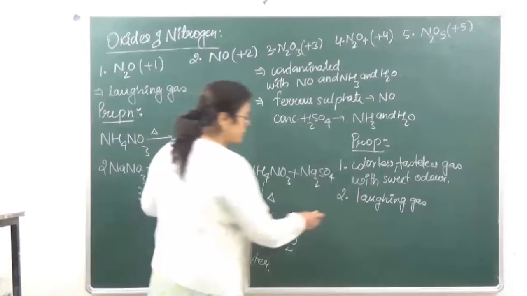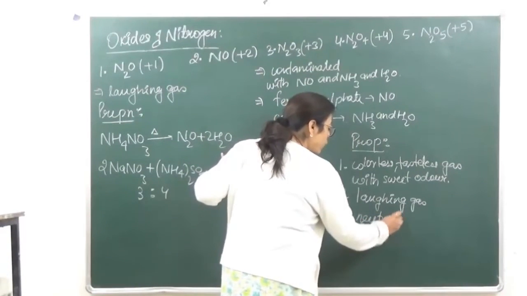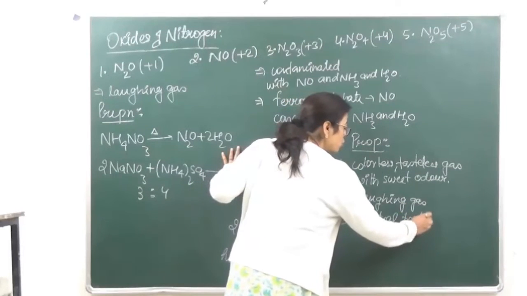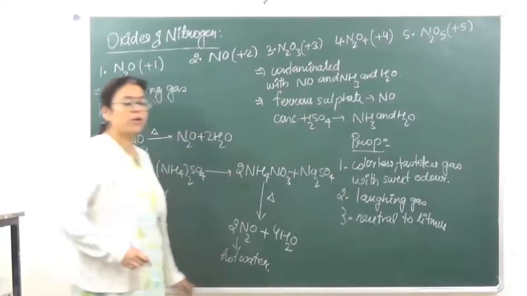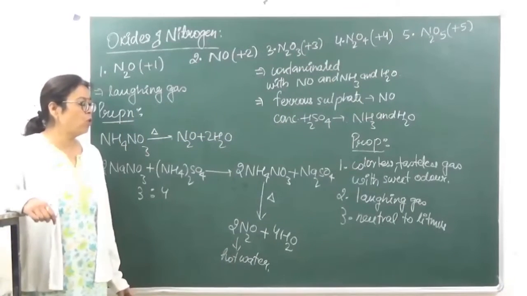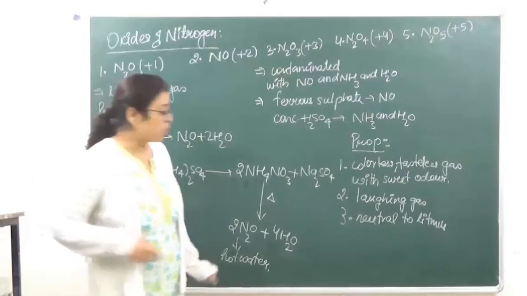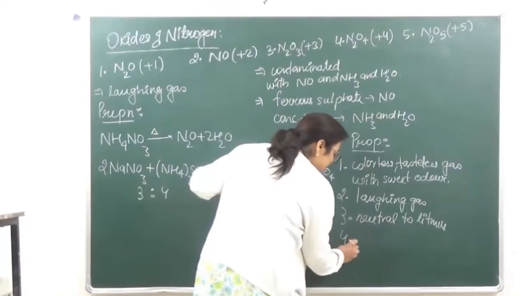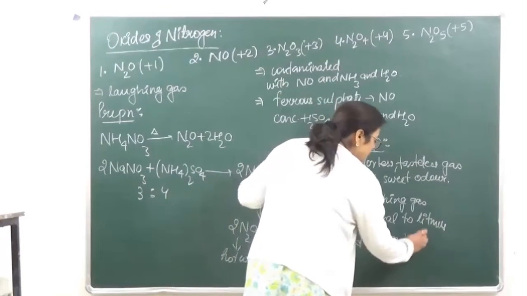Then number 3, it is a neutral gas. Therefore, it is neutral to litmus, which means it is neither going to convert red litmus to blue, nor is it going to convert blue litmus to red. It does not burn itself.